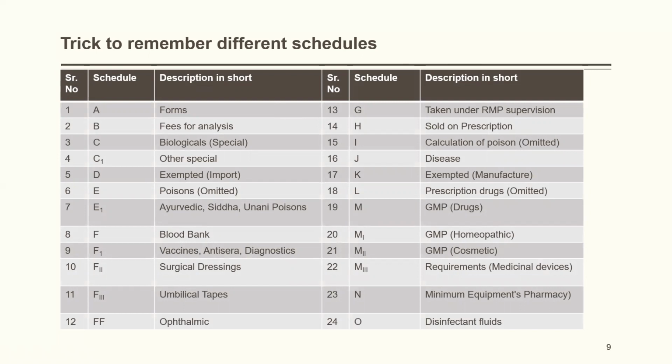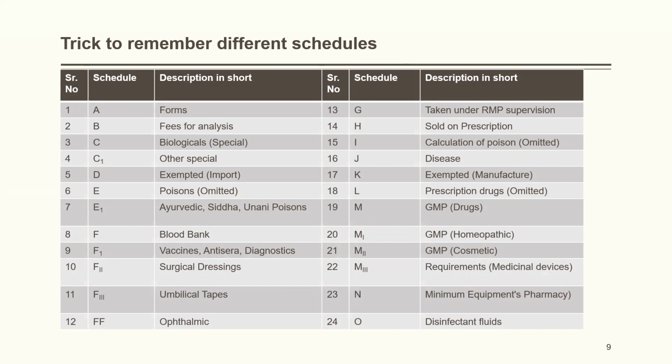Schedule A consists of forms. B is fees for analysis. C is biological and special products. C1, other special products. D, exempted import. E, poisons that are omitted. E1, Ayurvedic, Siddha and Unani poisons. F, blood bank. F1, vaccines, antisera, diagnostics. F2, surgical dressings. F3, umbilical tapes.